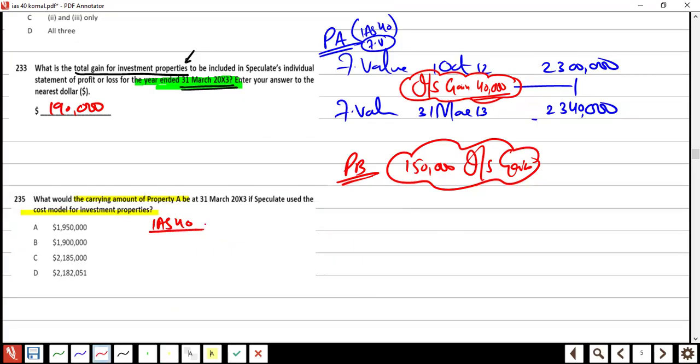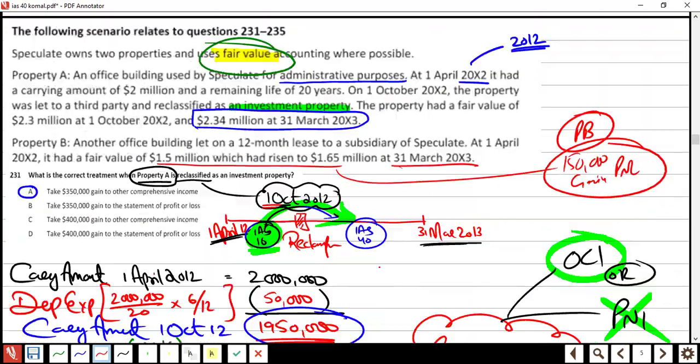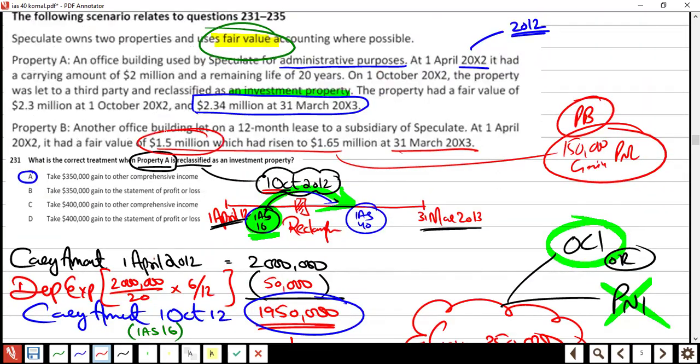The IAS 40 cost model is similar to IAS 16. Remember or no? So property A, he would like to use it. On 1st April 2012, the carrying amount of property A was